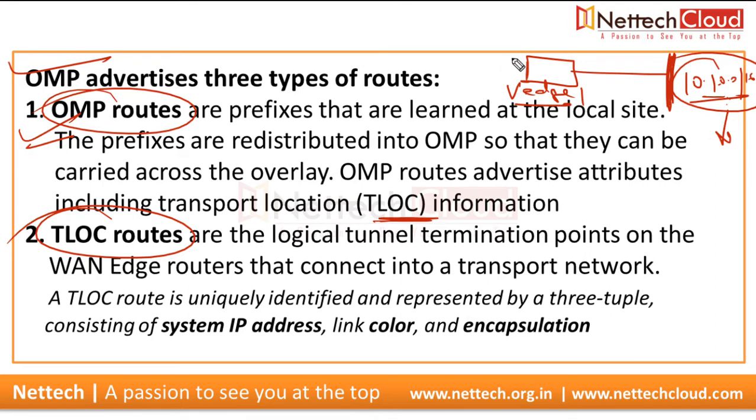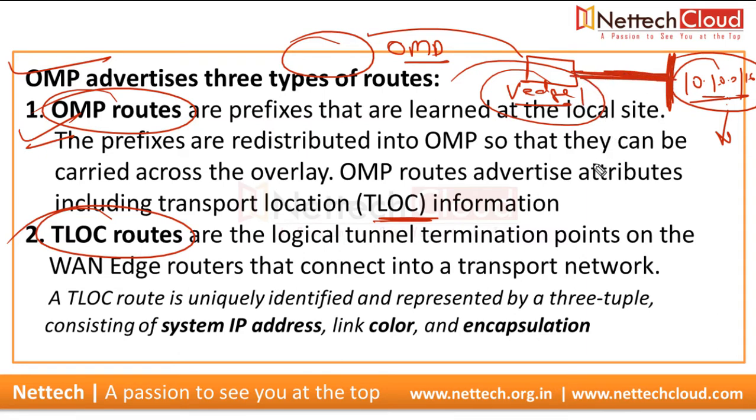An OMP route is advertised by, of course, the OMP protocol. To whom? To the vSmart, not directly to another WAN edge device. You must understand that, right? So if you check OMP peering on any WAN edge device, you will find that there is only OMP peering with the vSmart or vSmarts, not with another WAN edge device. So WAN edge devices do not have OMP peering with each other, right? So OMP routes means locally connected routes, service side VPN routes.